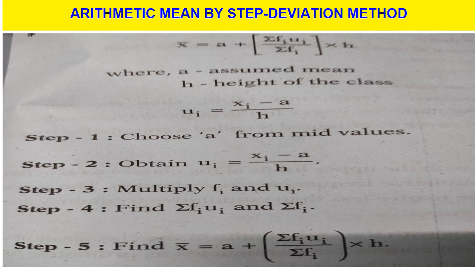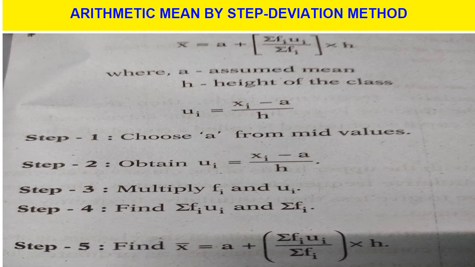Now step 1, choose a from mid values. To find a, we have to choose a from mid values. How to find mid value of a class? We have to add lower limit and upper limit divided by 2. So mid value of a class is equal to lower limit plus upper limit by 2.